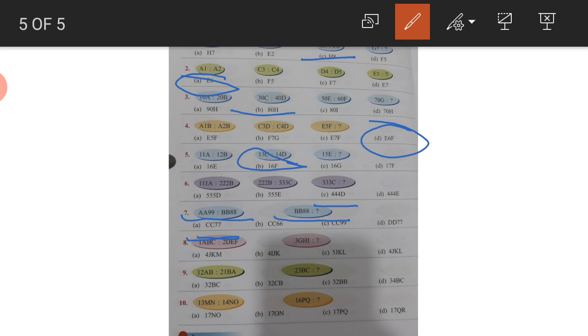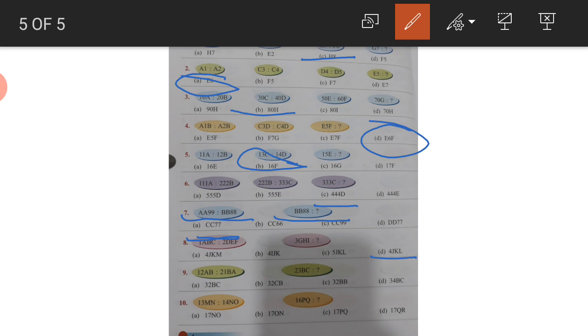Now question number 8. 1 ABC, 2 DEF. Now you can see A, B, C, D, E, F. These are the continuation of the alphabets and the numbers are also continuing. 1, 2. Next one, 3 G, H, I. Number will continue, alphabets will continue. 4 and the options are 4 JKM, 4 IJK, 5 JKL, 4 JKL. So answer is 4 JKL because after I, JKL come and after 3 comes 4.